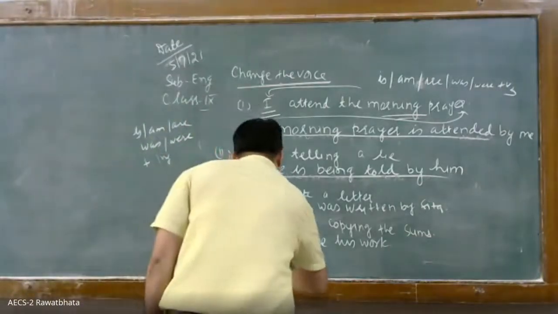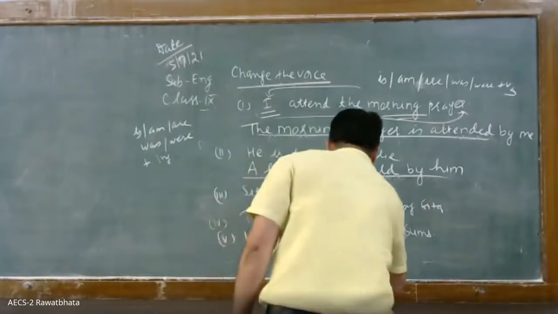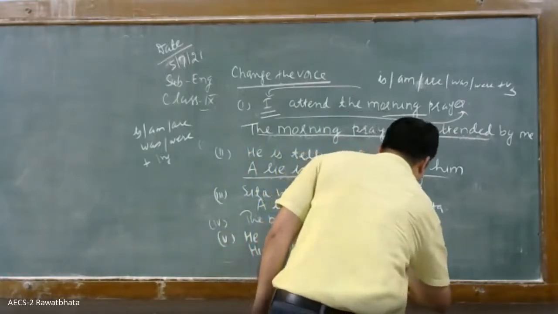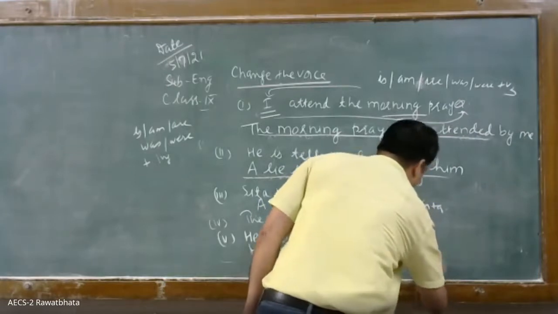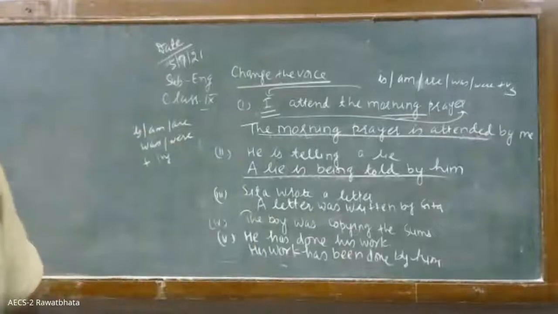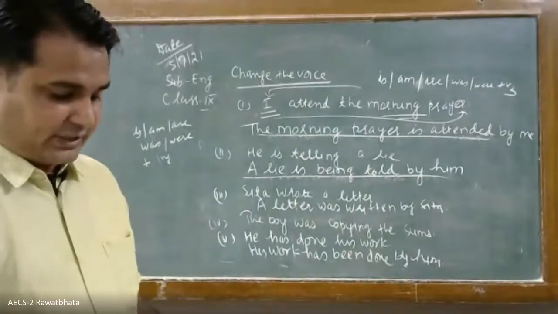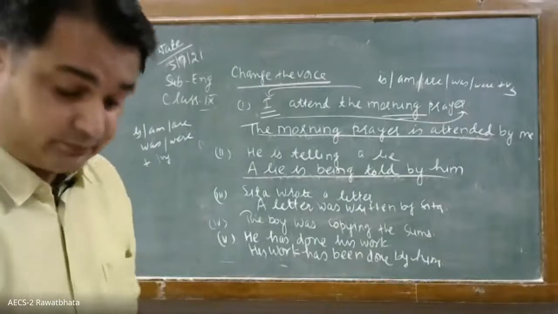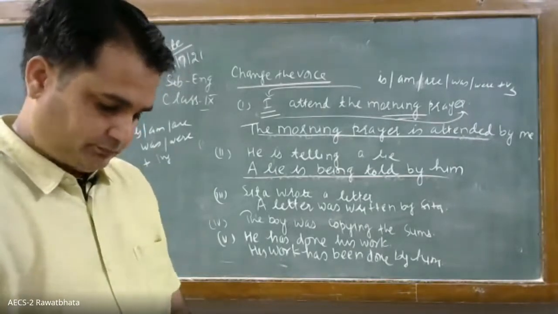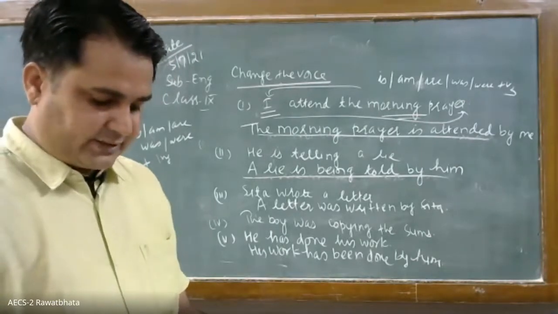His work has been done by him. You have understood this or not? Yes, children? Tell me if you have understood or not. And write it.